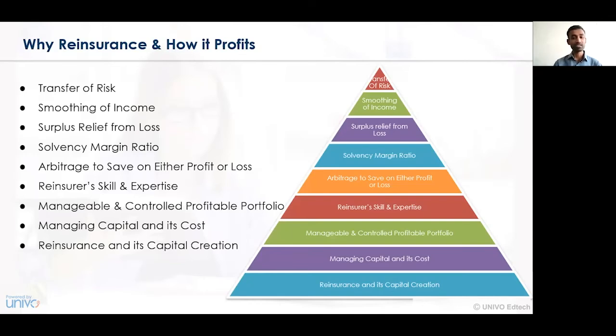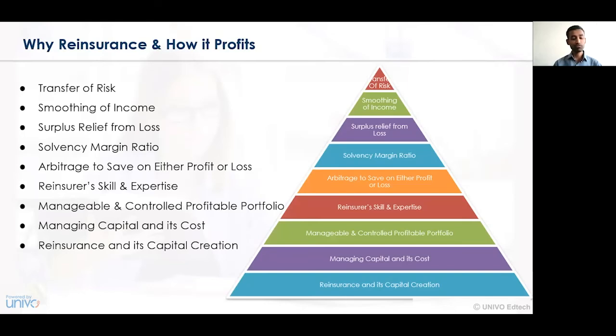Reinsurer's skill and expertise. Whenever there is skill and expertise in existence, the reinsurance company will apply its skill and expertise, and accordingly they will try to see how the risk of loss is being minimized. Various measures need to be undertaken to ensure the risk of loss is always minimized, so that there is no burden or further loss suffered either by the reinsurance company or by the insurance company.